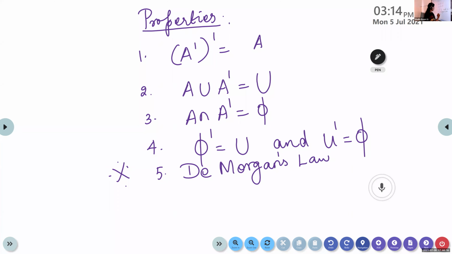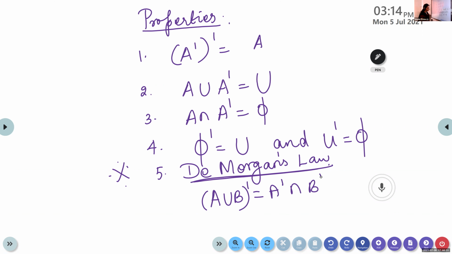De Morgan's law. The fifth one is De Morgan's law. This is very important. Listen, children, A union B the whole dash is equal to A dash intersection B dash. Look here, it is union. When we take the complement of the union, it is the same as A dash intersection B dash. Union will become intersection. When you separate it, it becomes A dash intersection B dash.